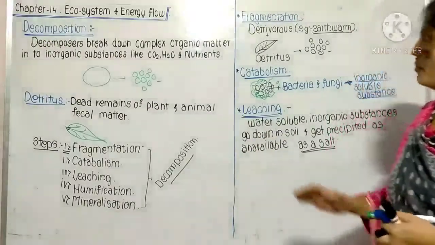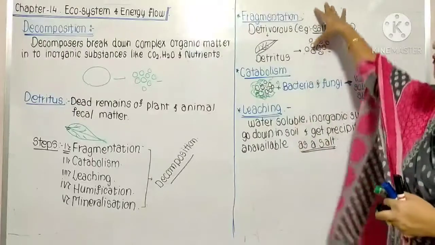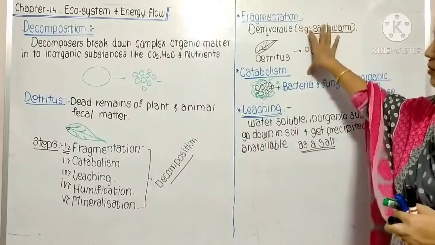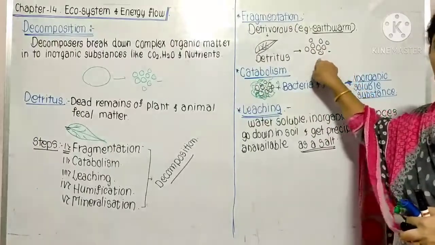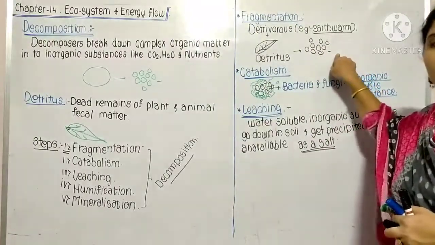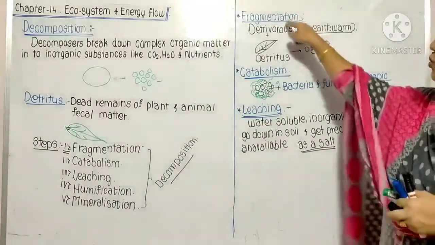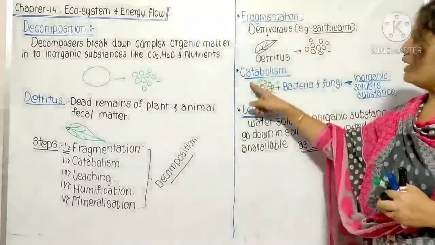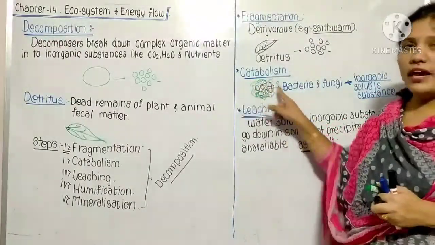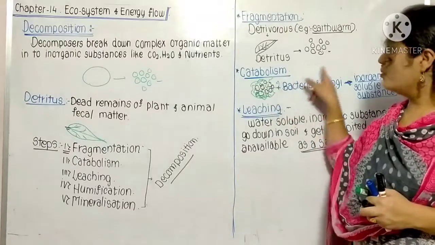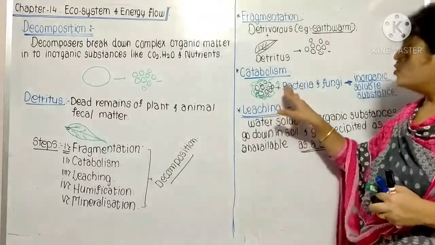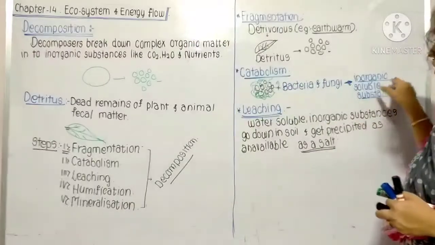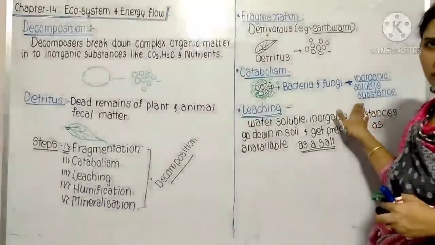Once again I'll explain. Fragmentation means the conversion of detritus into smaller pieces, smaller fragments, smaller particles. Then catabolism: on those fragments, the bacteria and fungi react, and after the reaction they are converted into inorganic substances.